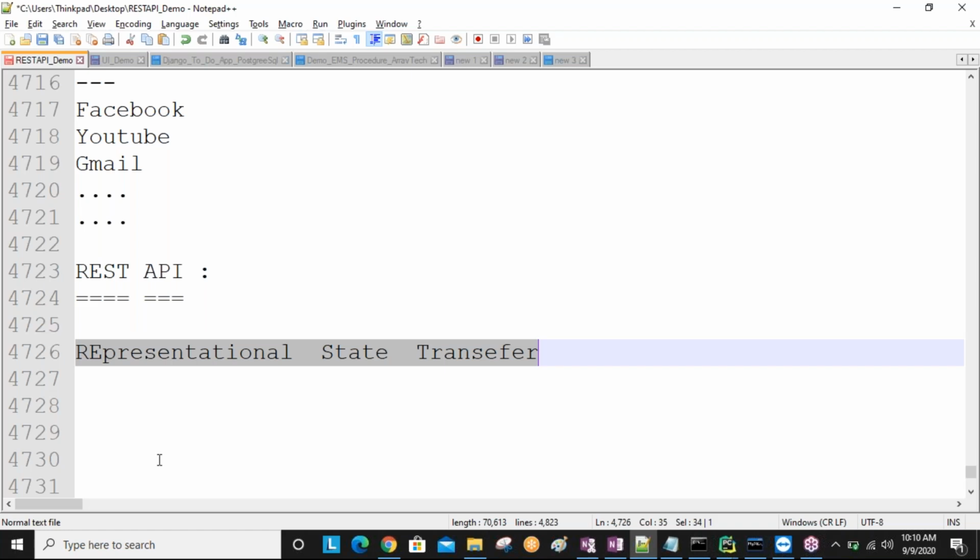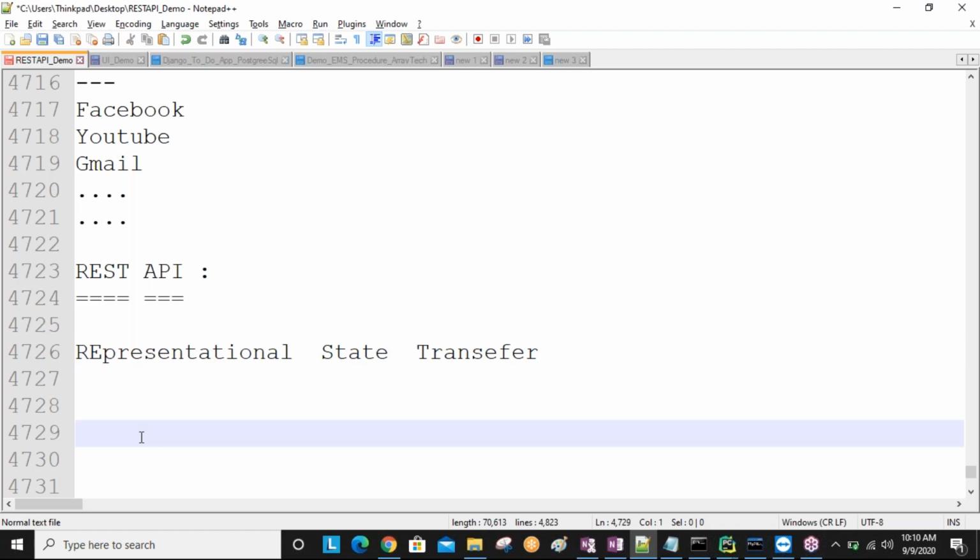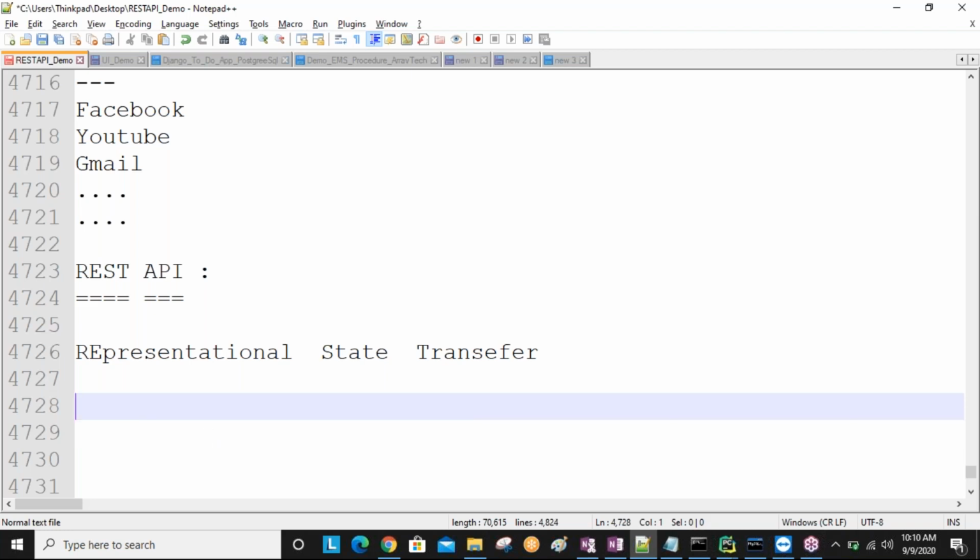Architectural style means, for example, you are going to construct a new building, sir, a new home. Before constructing, we take the planning: where the bedroom is required, where the kitchen is required, like this. Similarly, we are going to develop APIs.